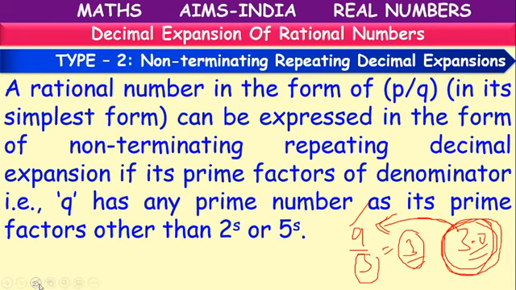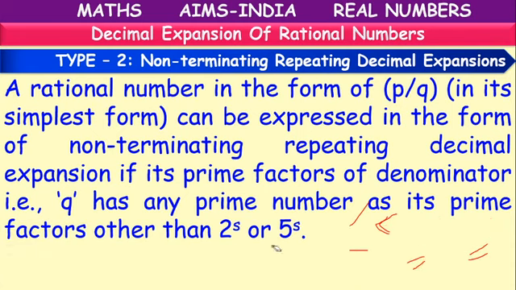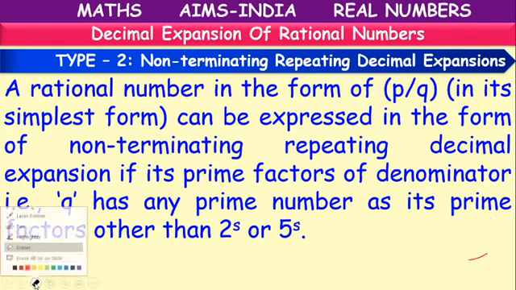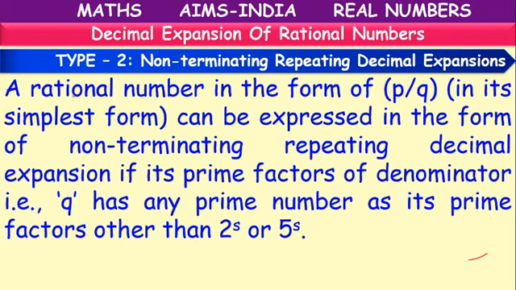Okay. Next, type 2. A rational number in the form of p by q, where p by q should be in simplest form and p and q are co-primes, q not equal to 0.